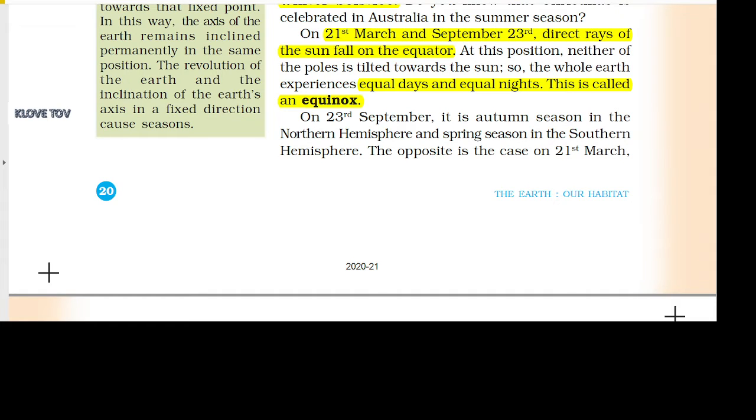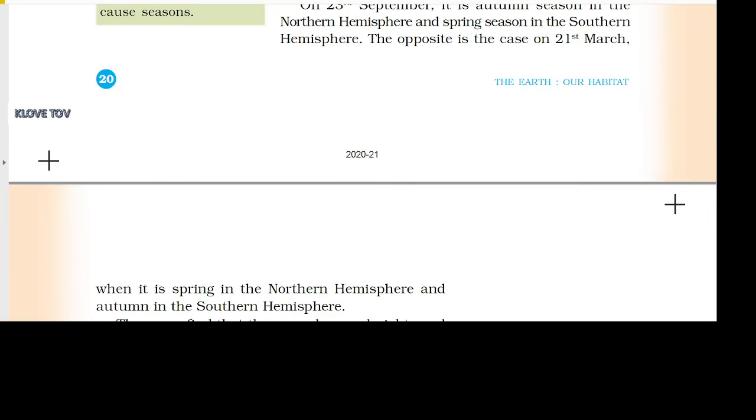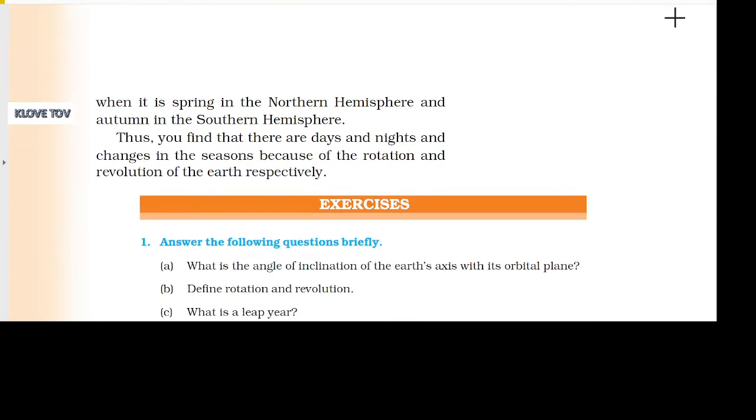On 23rd September, it is autumn season in the northern hemisphere and spring season in the southern hemisphere. The opposite is the case on 21st March, when it is spring in the northern hemisphere and autumn in the southern hemisphere. Thus, you find that there are days and nights and changes in the seasons because of the rotation and revolution of the earth, respectively.